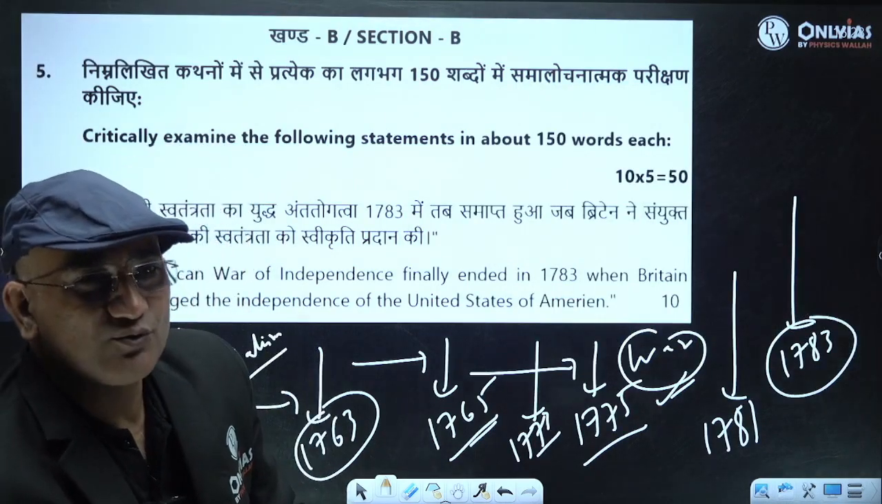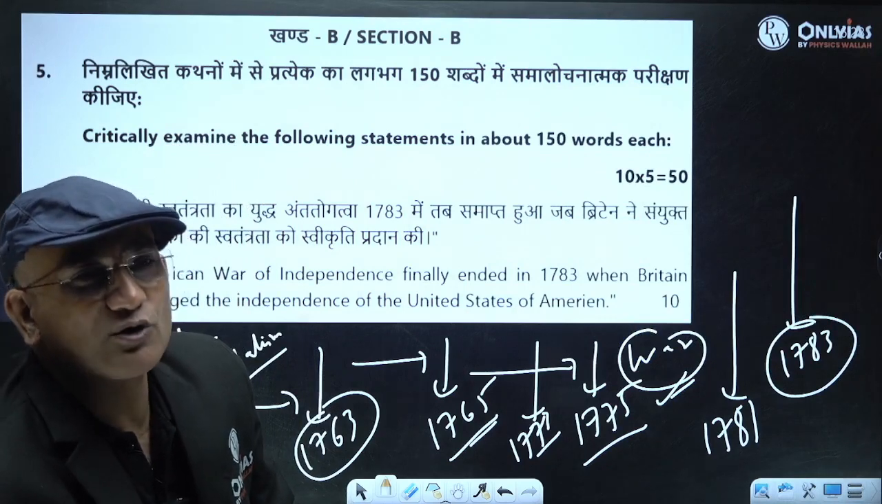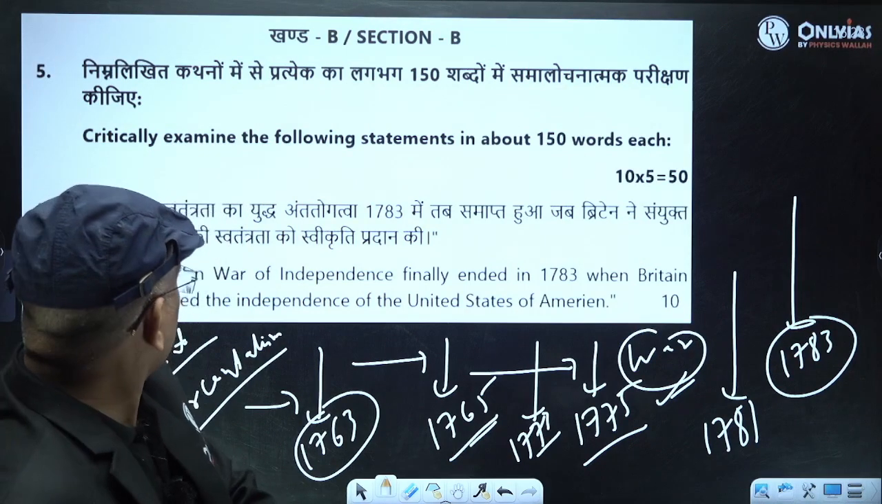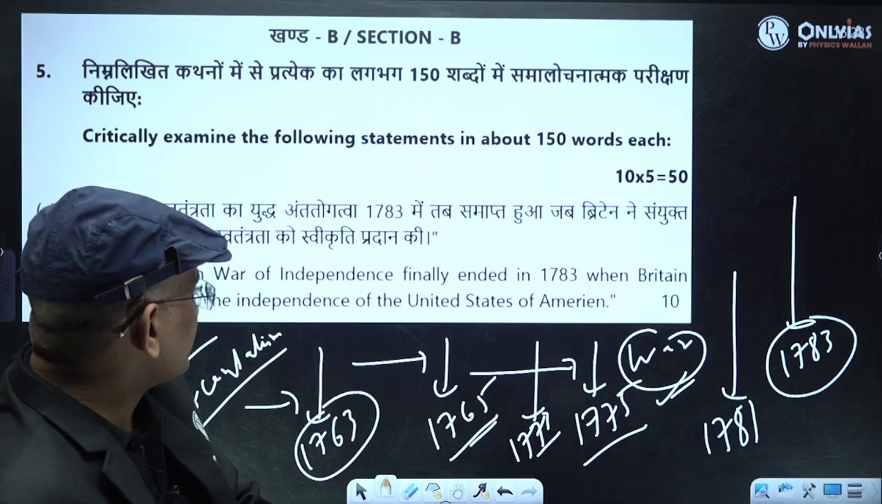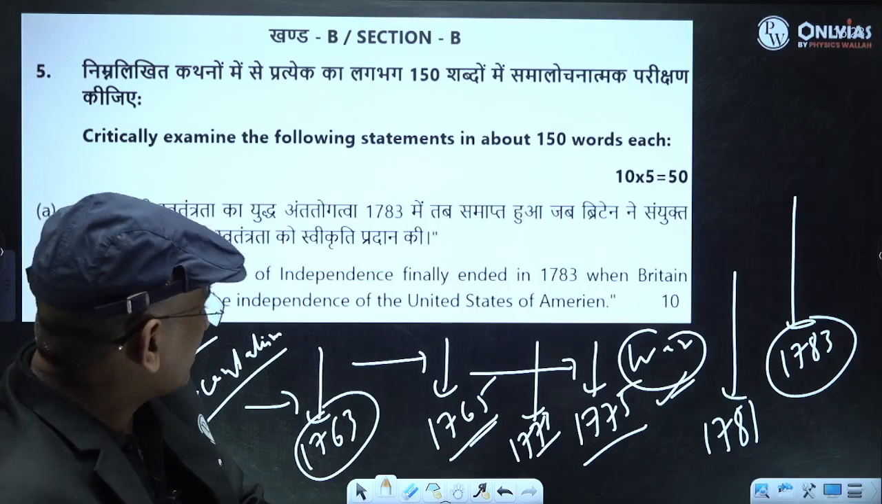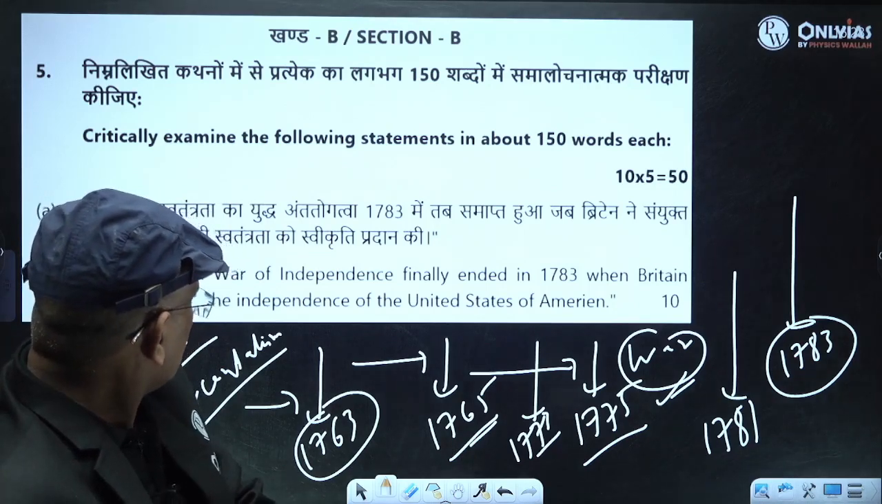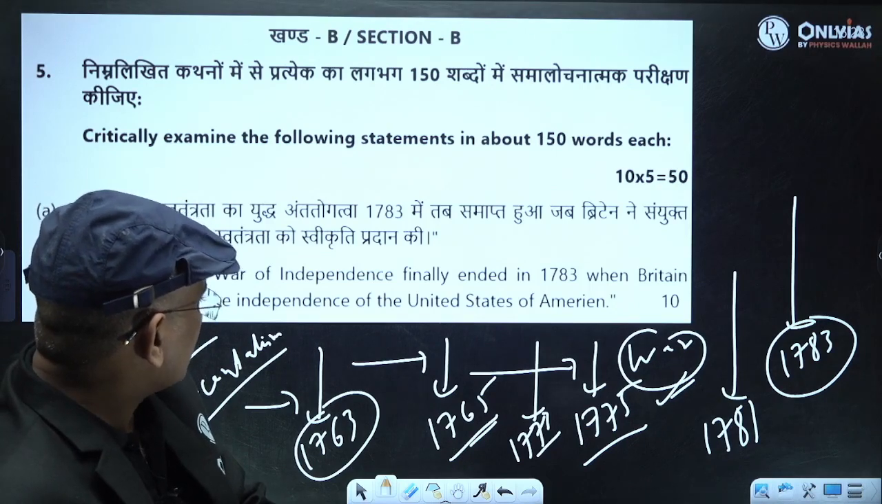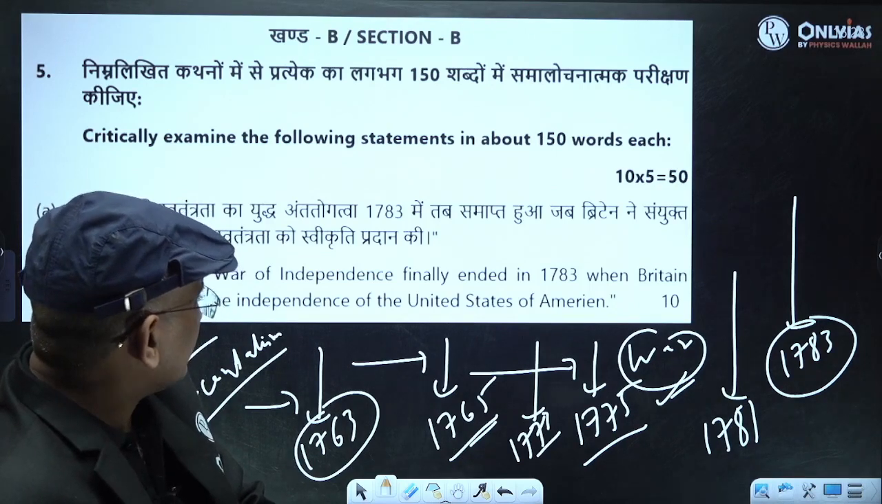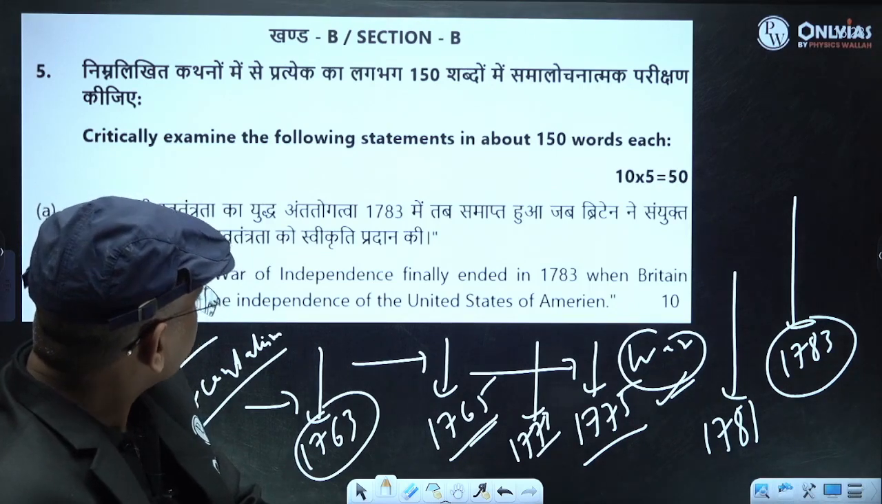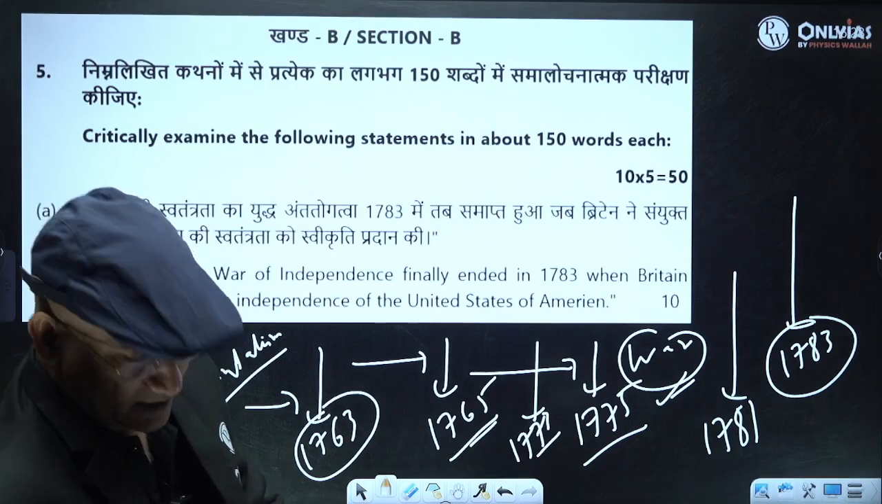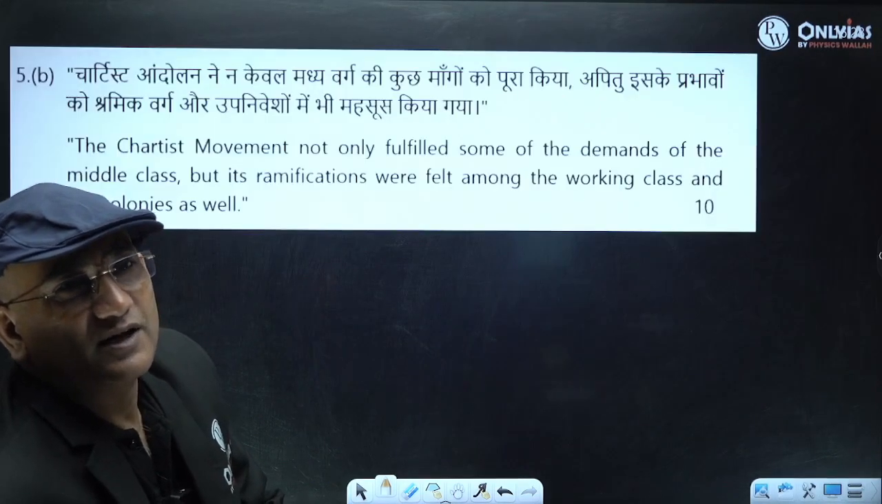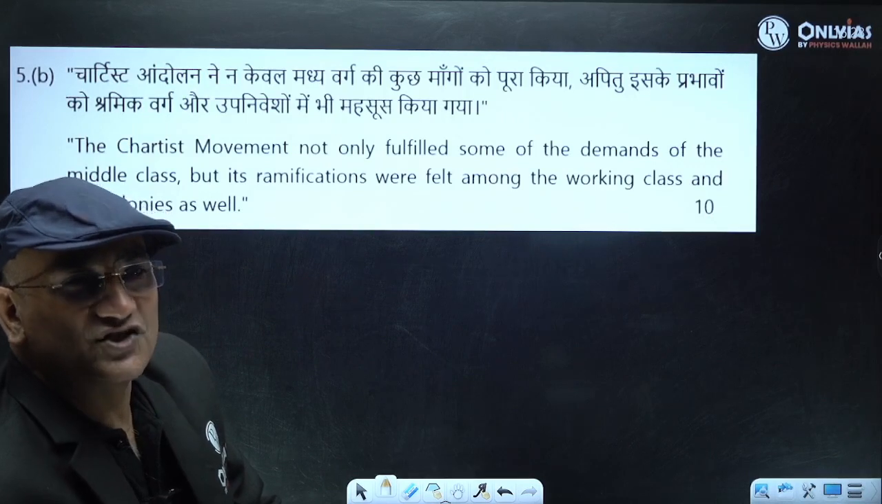So in this question, you have to actually talk about the course of the war. The American War of Independence finally ended, but after that also you will see the tussle continued, but they recognized the independence of America. Now, the next question is the Chartist movement.